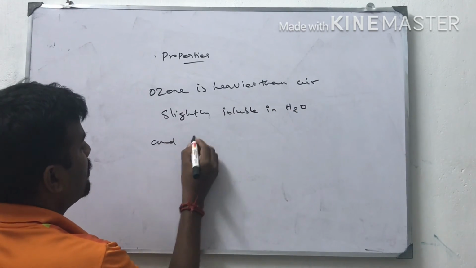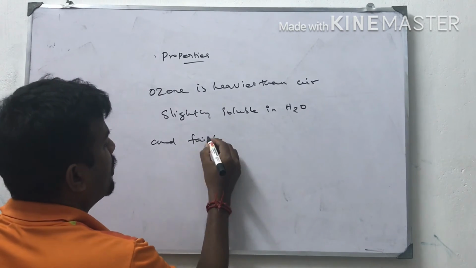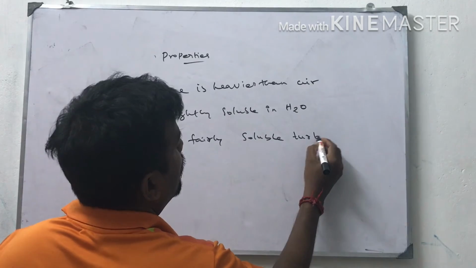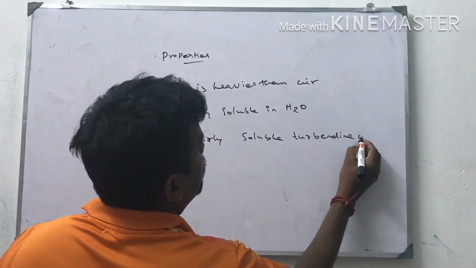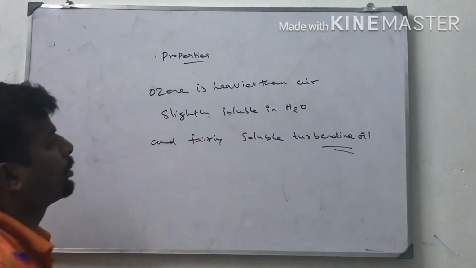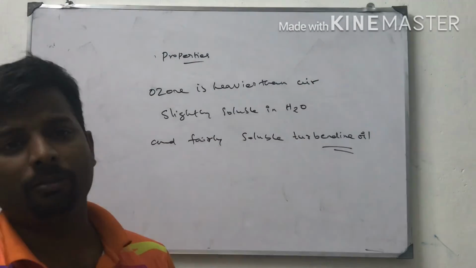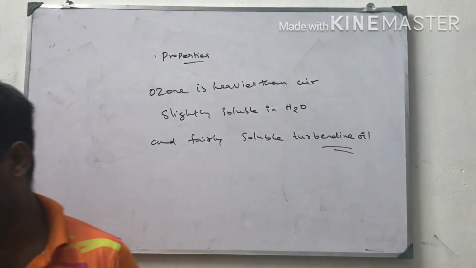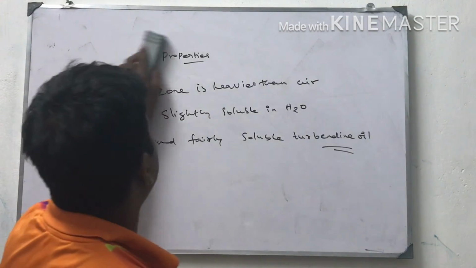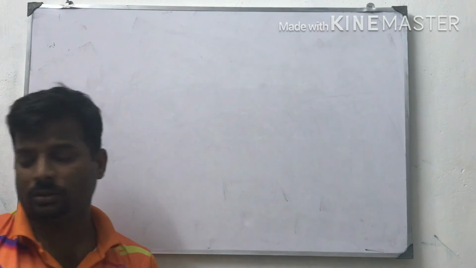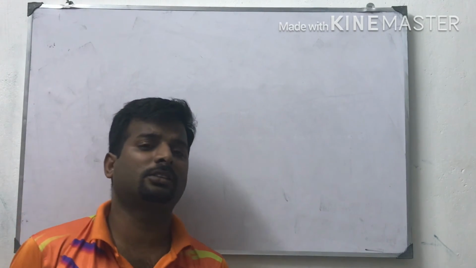And it is fairly soluble in turpentine oil. This is one property: ozone is heavier than air, slightly soluble in water and fairly soluble in turpentine oil. Ozone is a powerful oxidizing agent. We already know that because ozone readily releases nascent oxygen.